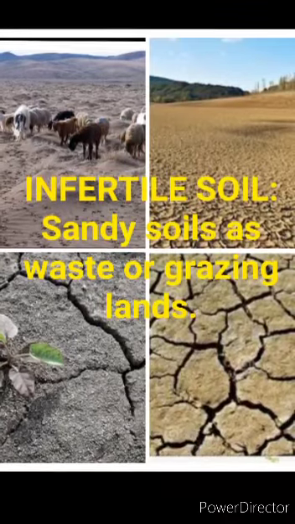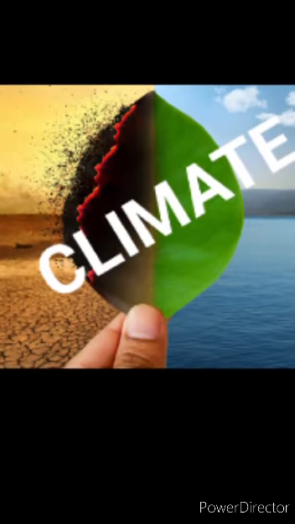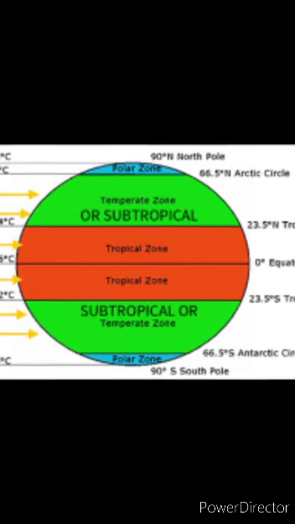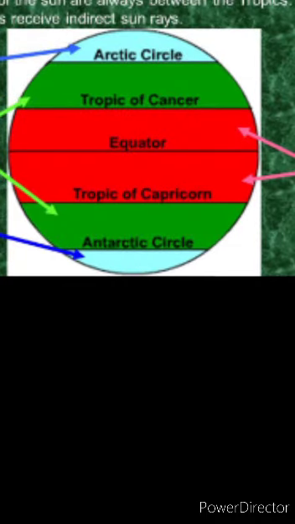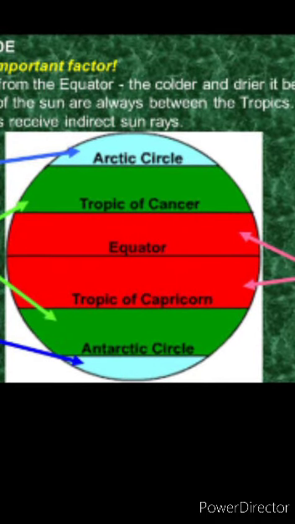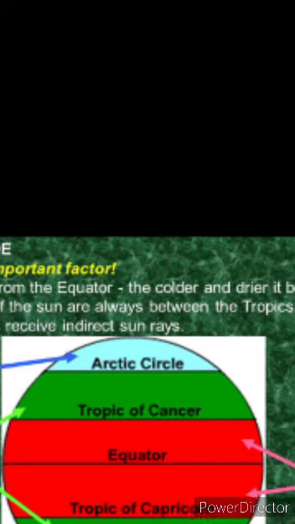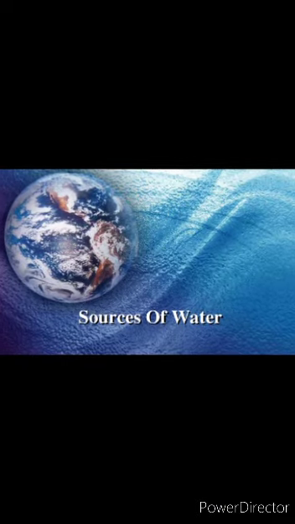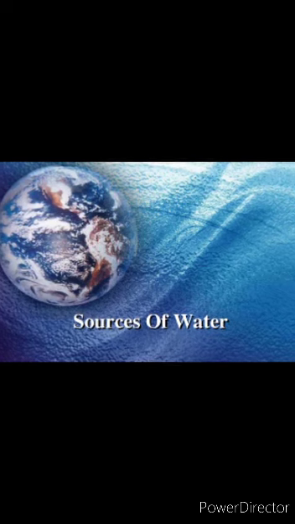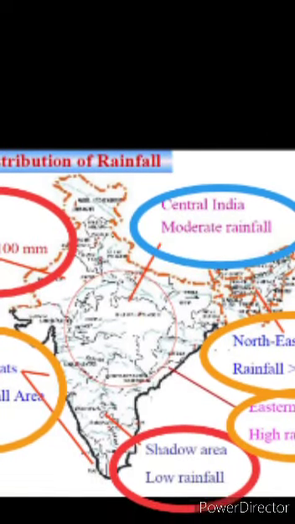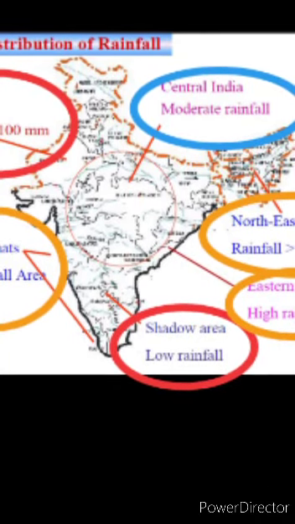The next topic is climate. You can see one diagram I have shown you, that is, subtropical and mid-latitude zones are most suitable for settlement and economic activities. Extremely high and low temperatures are not suited to agriculture and settlement. Availability of water. I have shown one map to you. Regions of very high or very low rainfall are not well suited to most economic activities.